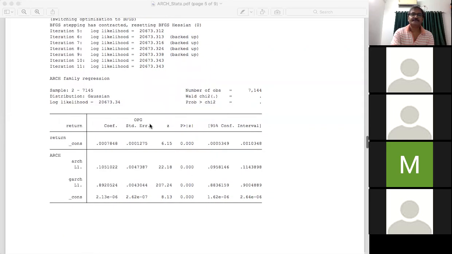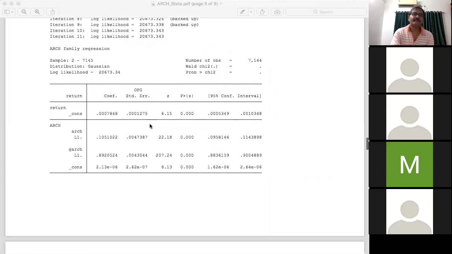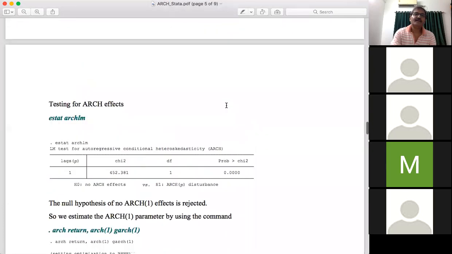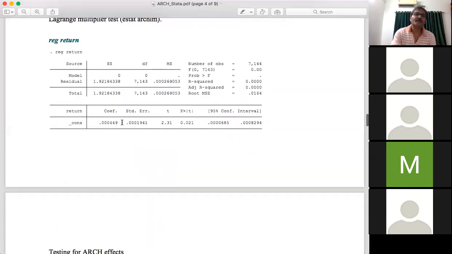Now there are two parts of this output window. The first part, this one, relates to the mean function. Mean function means what you got when you executed the command reg, the linear regression.